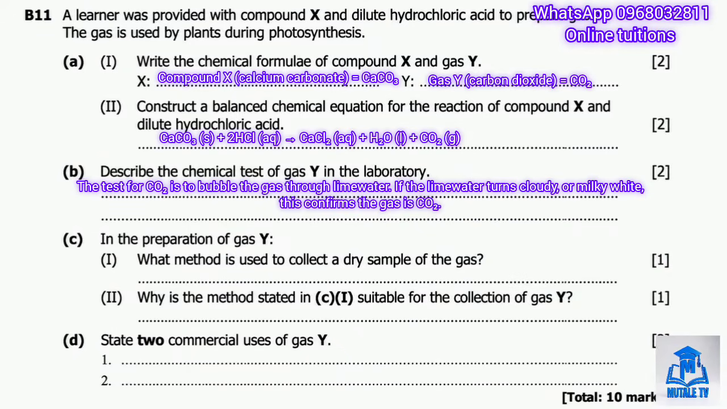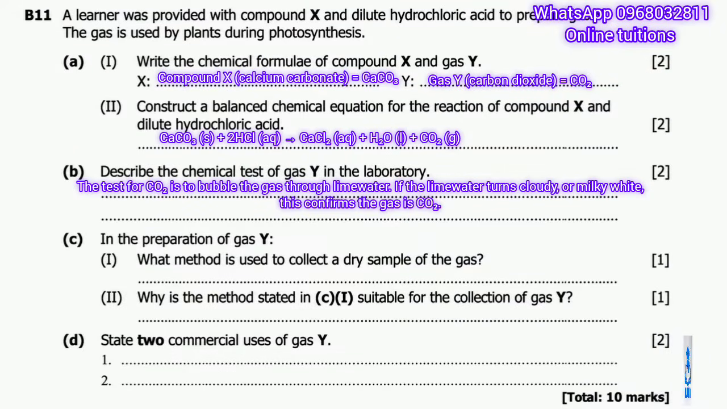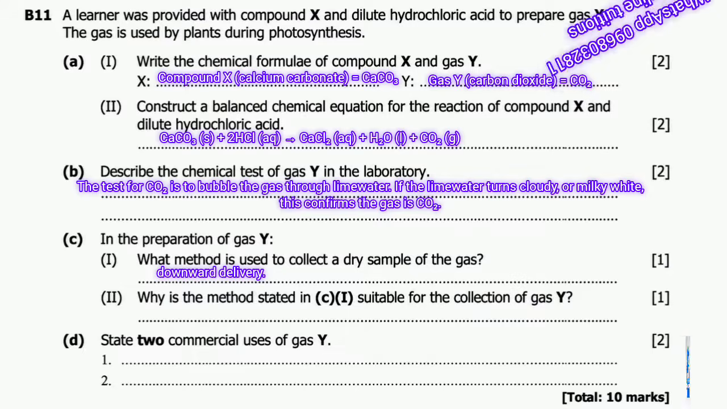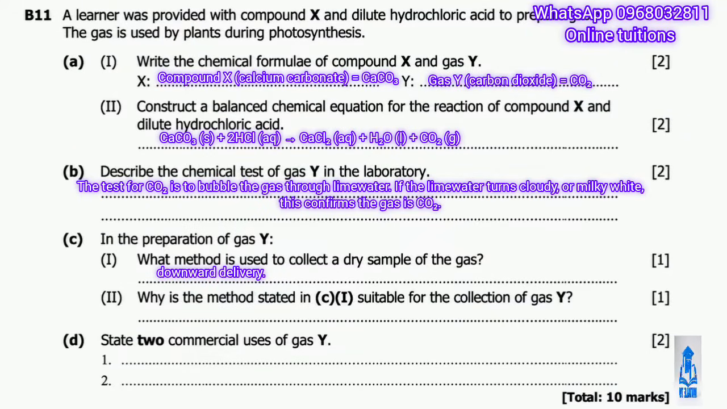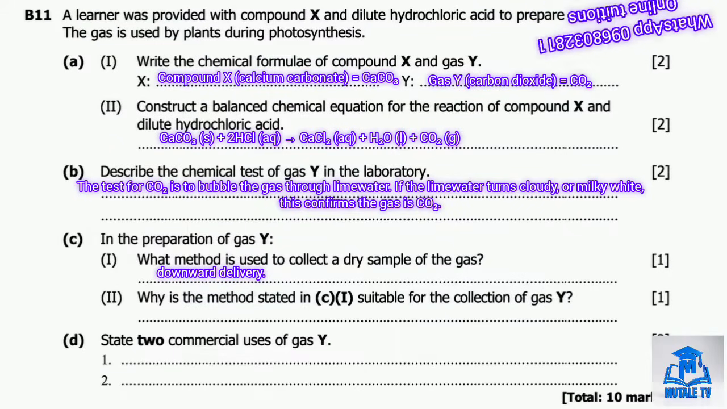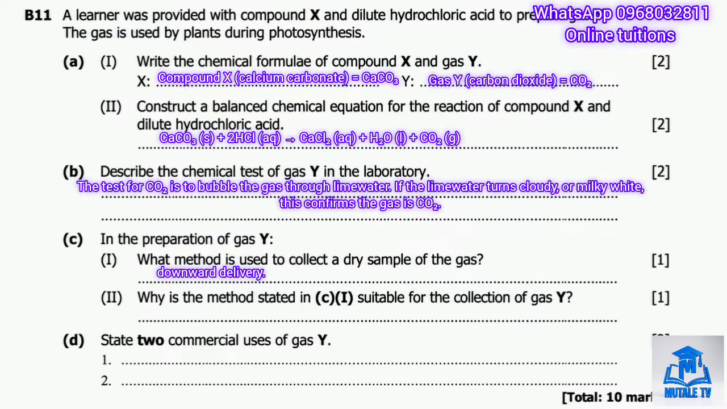Then part C1 asks us what method is used to collect a dry sample of gas. Carbon dioxide is collected by downward delivery, sometimes described as collection over a trough using a gas syringe. But more specifically, for a dry sample, you would pass the gas through a drying agent such as concentrated sulfuric acid, then collect it by downward delivery.